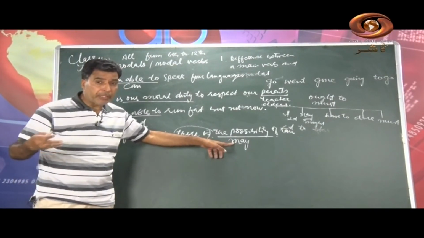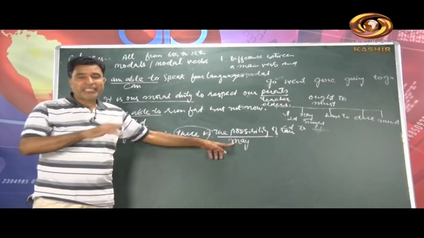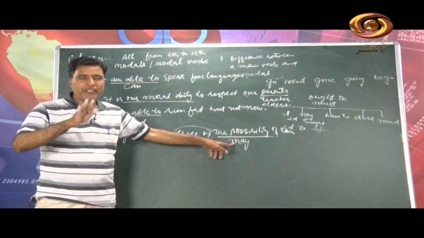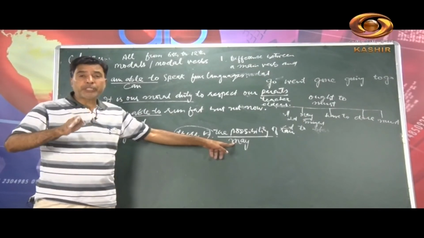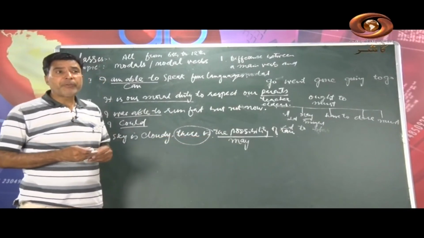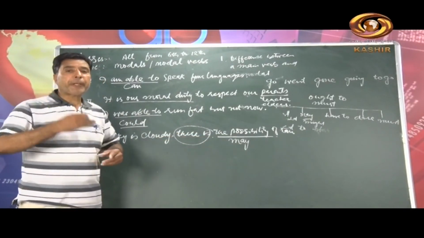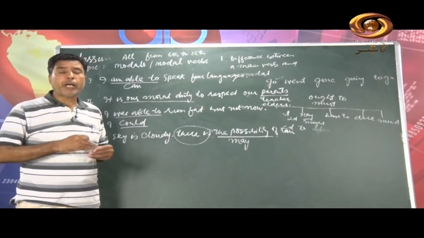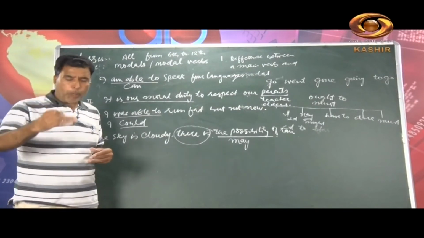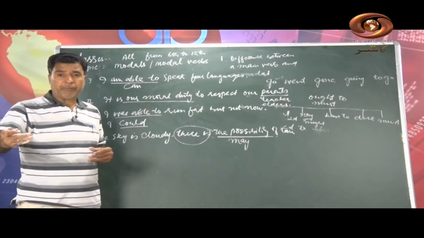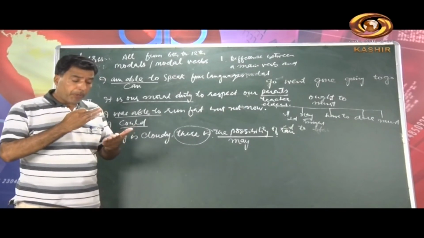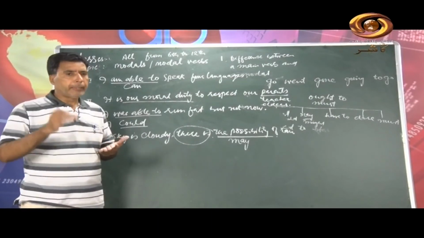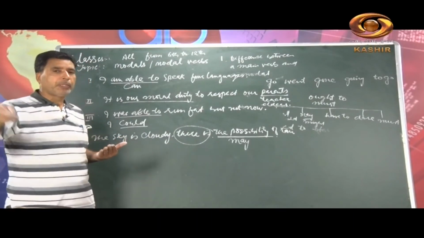Yes, can you give any word? Possibility. Because I have written here, these modals show us certainty sometimes, willingness sometimes. I will give you different examples. May shows possibility here. And you know, we write even might. What is the difference between might and may? Even might shows possibility. There is one more word, that is probability. Probability and possibility में क्या फर्क है? And may and might में क्या फर्क है? We can use both of these. Both are correct, but may is more powerful than might.